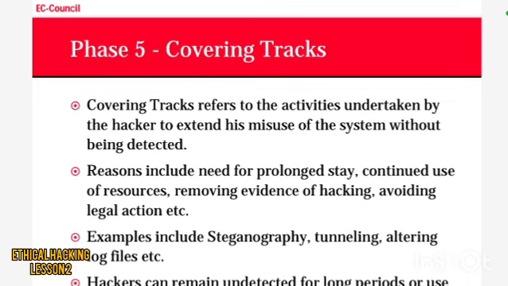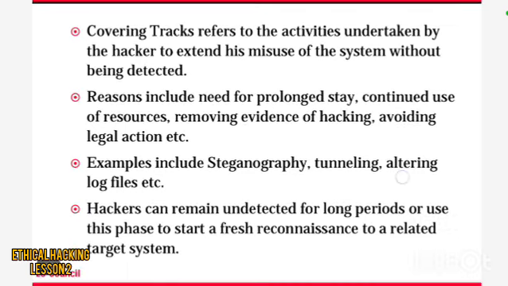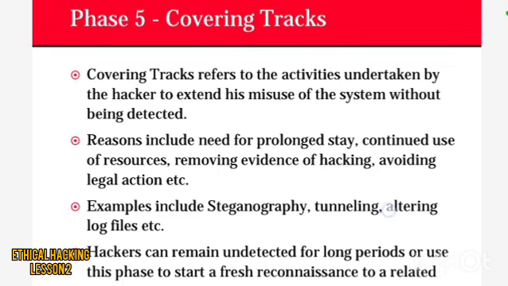Here phase 5 is covering tracks. In phase 5, we can cover the tracks. Covering tracks refers to the activities undertaken by the hacker to extend the misuse of the system without being detected. The reasons include the need for a prolonged stay, continued use of resources, removing the evidence of hacking, and avoiding legal action. Here the hackers can cover their tracks.